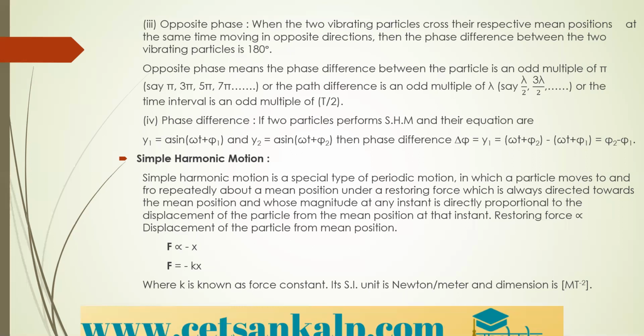Next, phase difference. What is phase difference? If two particles perform SHM, that is simple harmonic motion, and their equations are y1 is equal to a sine omega t plus phi 1 and y2 is equal to a sine omega t plus phi 2, then the phase difference delta phi is the difference between them. If you simplify, you will get phi 2 minus phi 1. So phase difference is given by phi 2 minus phi 1.